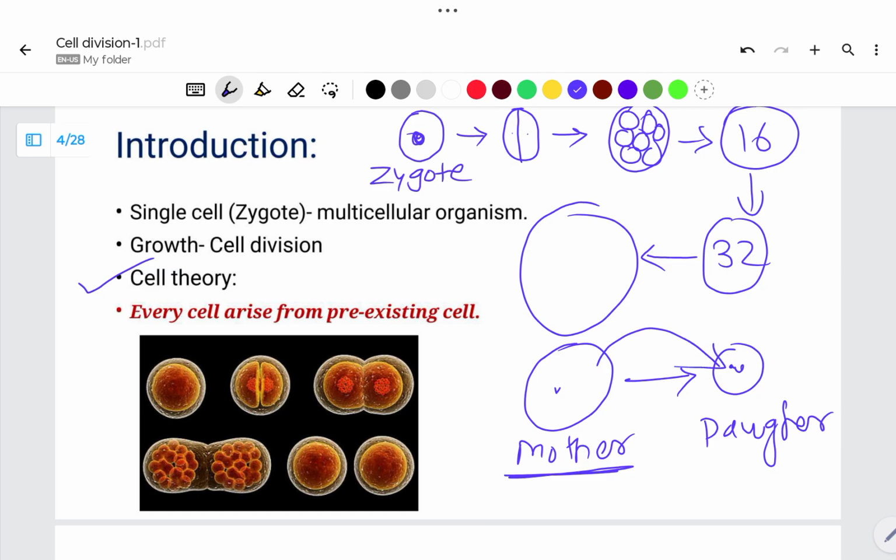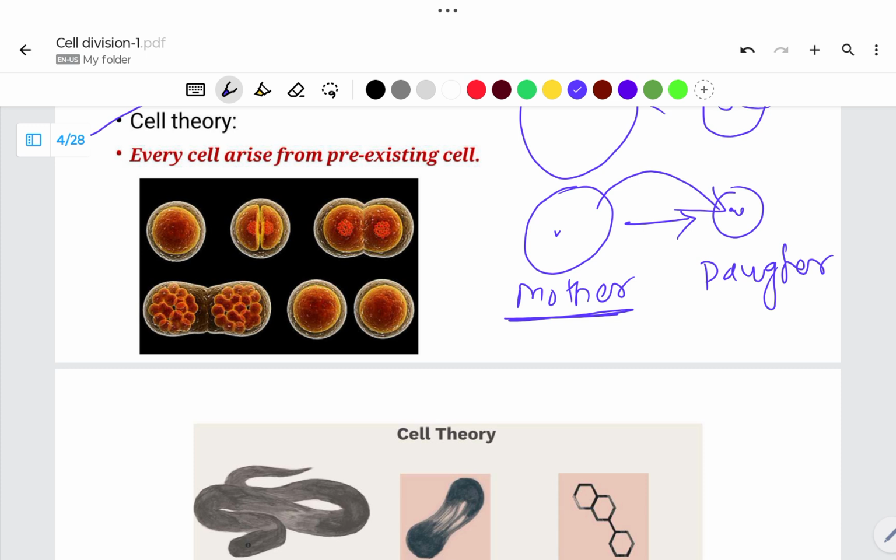For example, we people are born to our father and mother, so we are produced from our mother and father, which are pre-existing cells. This is the best example of this theory. Every cell arises from pre-existing cells.